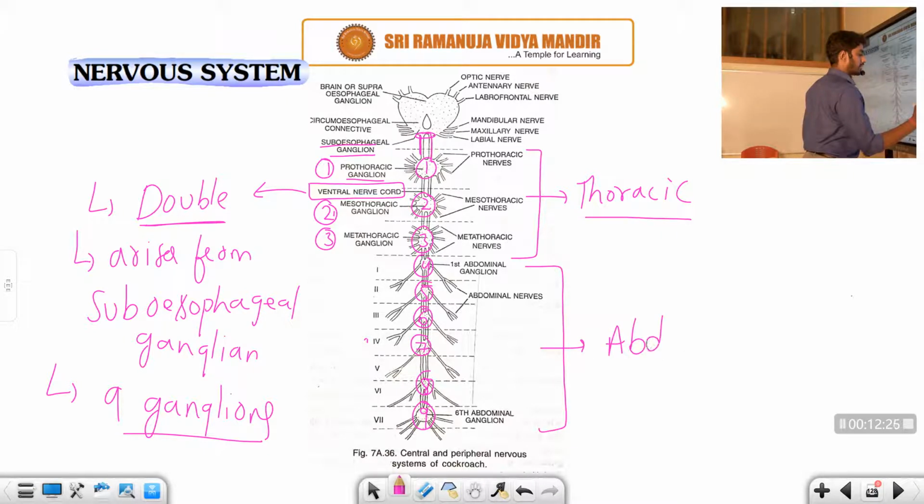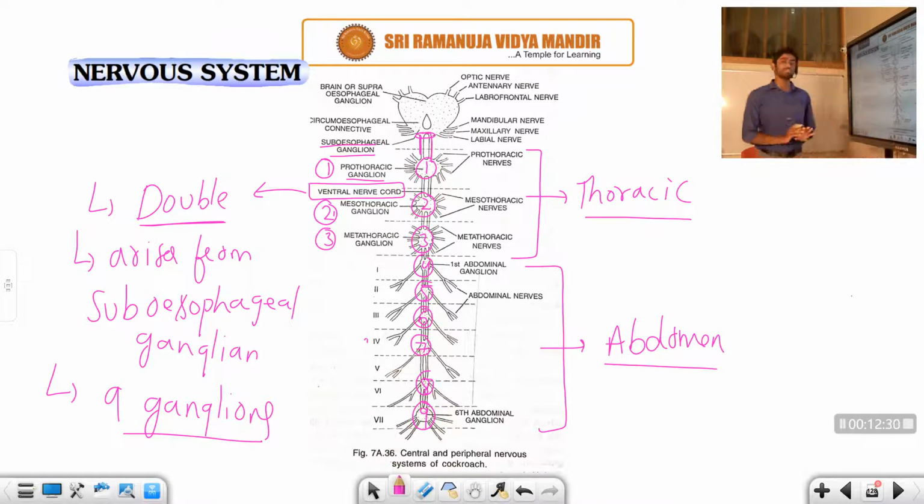This represents the abdomen. The ganglion is present in all the segments except the 5th segment. Carefully observe, students, this is the abdomen part: Roman number 1, 2, 3, 4, 5, and here there is no ganglion.